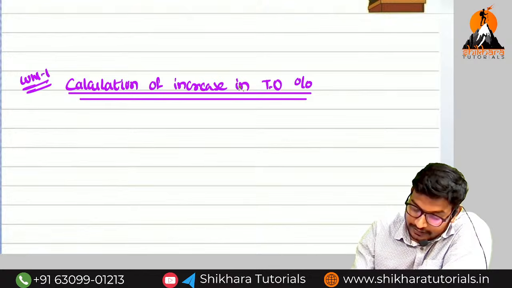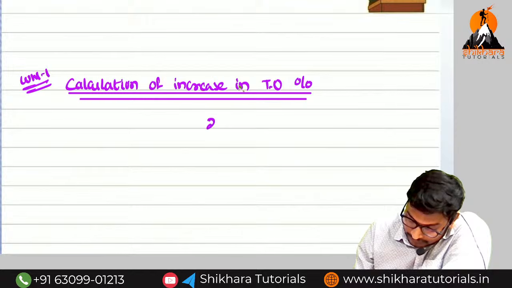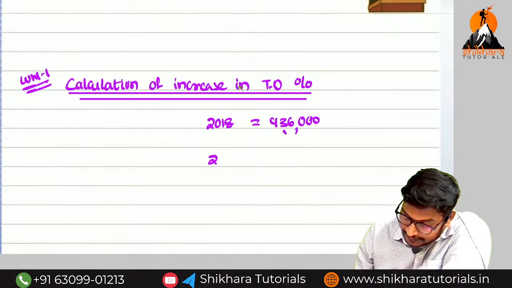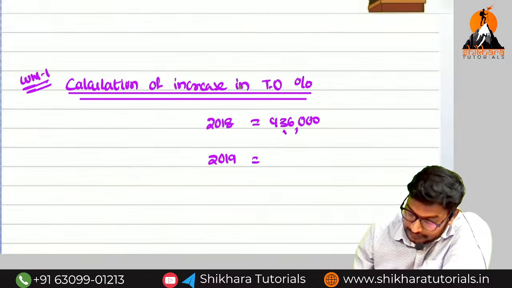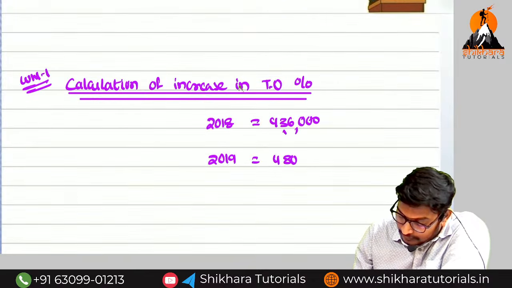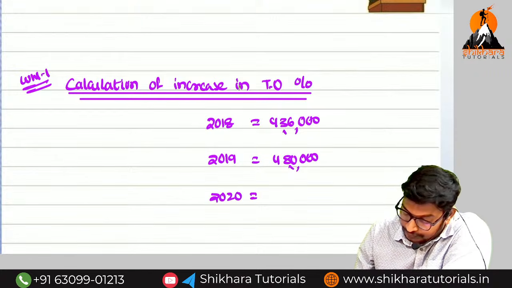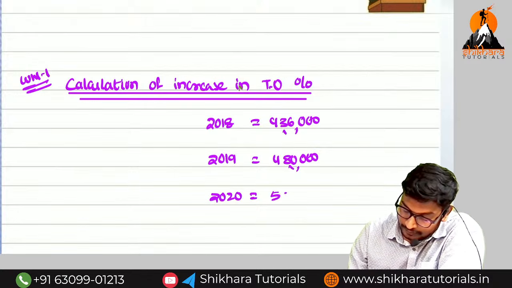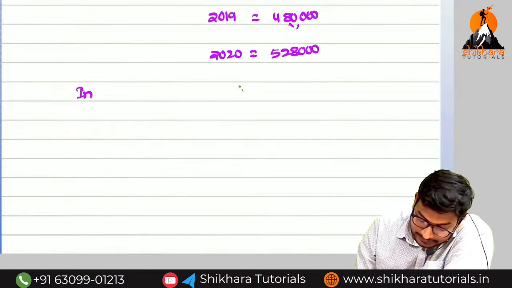The turnovers respectively: 2018, 4 lakh 36,000. 2019, 4 lakh 80,000. 2020, 5 lakh 28,000.